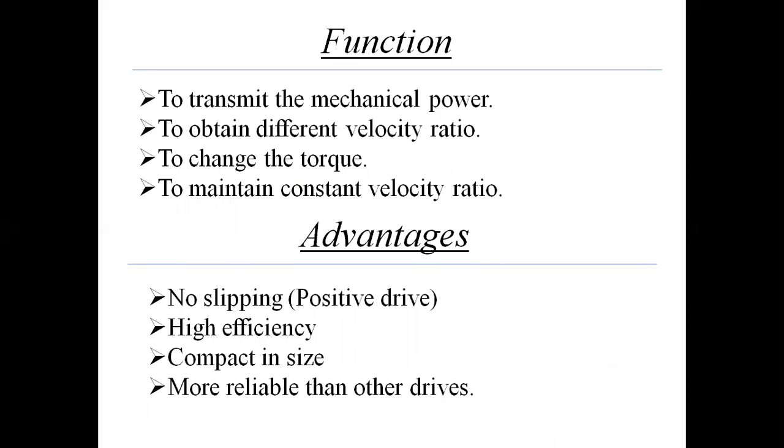The most important advantage over the other drive system is it has no slipping. That's why it is called as a positive drive. In case of belt drive and chain drive, there is small percentage of slippage. In case of belt drive, the belt slips over pulleys, and in case of chain drive, due to the polygon effect, the chain slips on the sprocket. That's why it has again high efficiency over belt drive and chain drive.